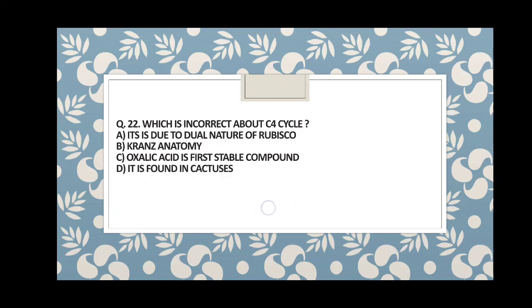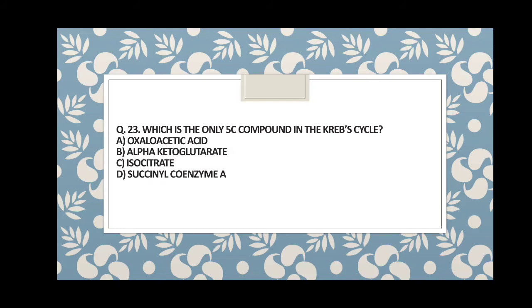Just go back to this question, that is C. Oxalic acid is the first stable compound. This is why: oxalic acid is a 4 carbon compound, so the cycle is known as the C4 cycle. C4 means carbon 4 cycle. Carbon 4 oxalic acid is the first stable compound, so it is known as the C4 cycle. And again in C3, the C3 molecule is the first stable compound, so that is C3, and in C2, the 2 carbon compound is the first stable compound, so they are the C2 cycle.